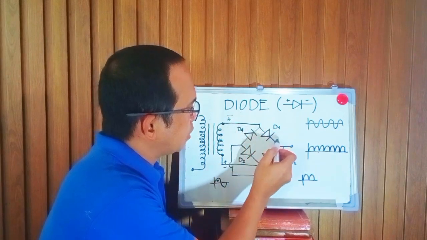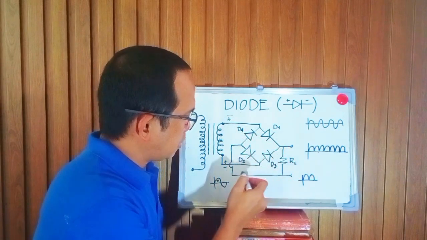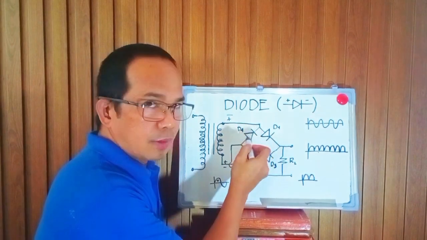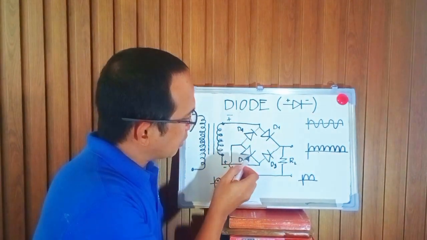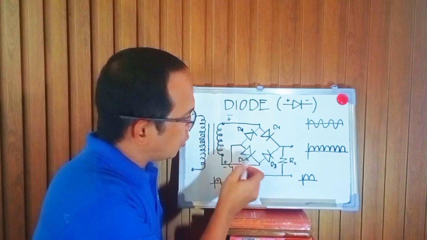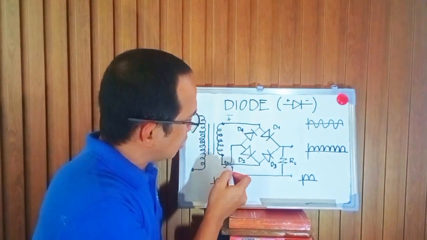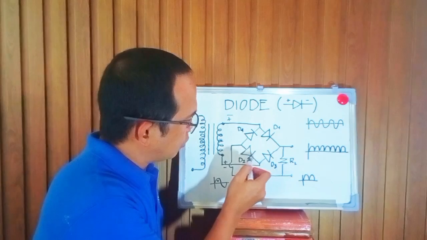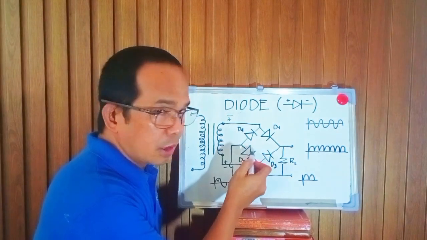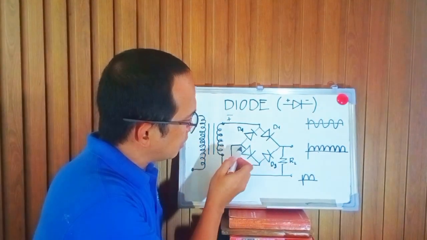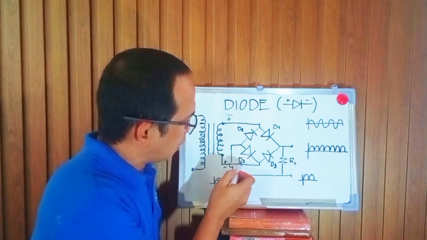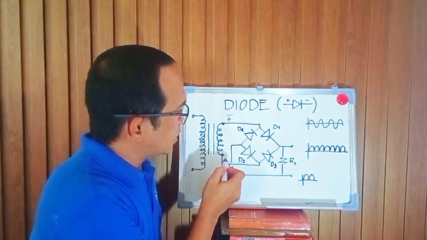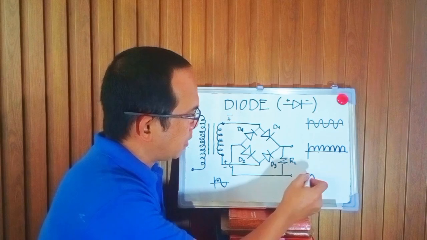Therefore, the current can flow here and then to the load, and then in here and then here. Diode 4 is not allowing a flow of current, but in here, diode 2 is in forward bias condition. Why? Because we have here negative, and this is the negative or the cathode of diode 2. Therefore, diode 2 is in forward bias condition. Therefore, in here, the current will flow and then to the secondary winding of the transformer. We have a closed loop, therefore we have an output.